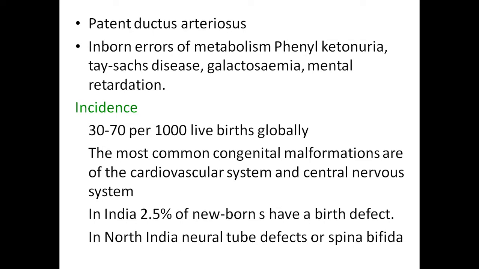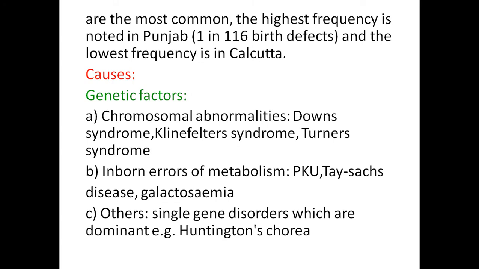In North India, neural tubal defect or spina bifida. We can prevent the neural tubal defect to some extent by giving folic acid tablets. Folic acid tablets prevent neural tubal defect in children. In India, 2.5% of newborns have birth defects. The highest frequency is noted in Punjab, that is 1 in 116 birth defects, and the lowest frequency is in Calcutta.